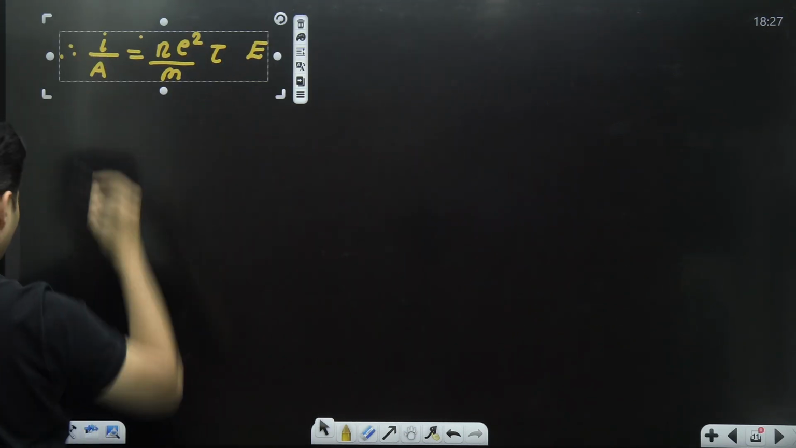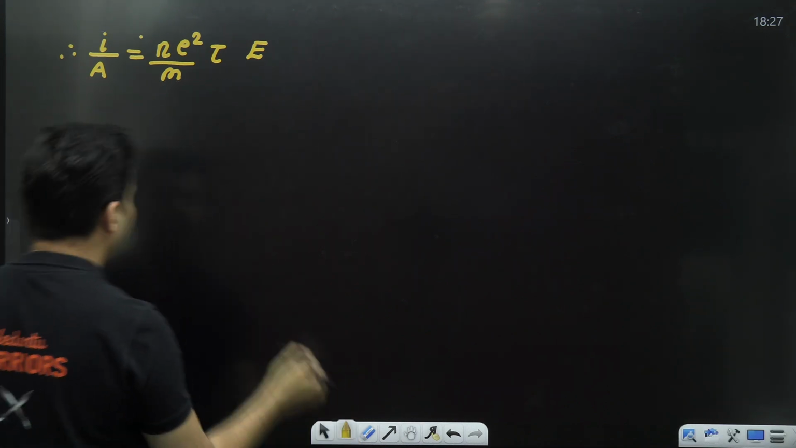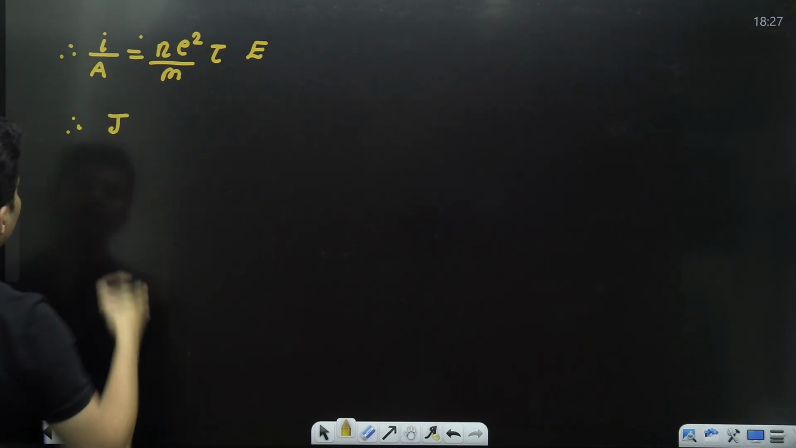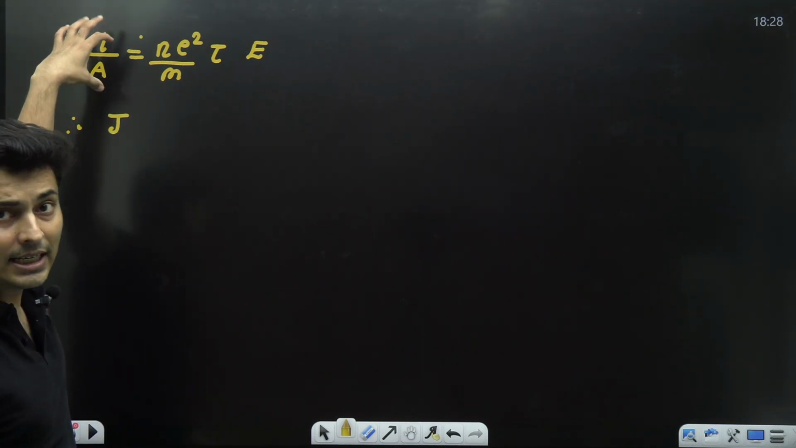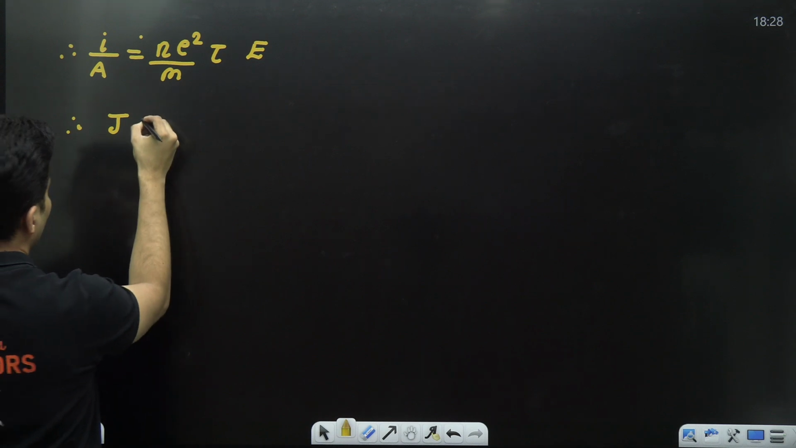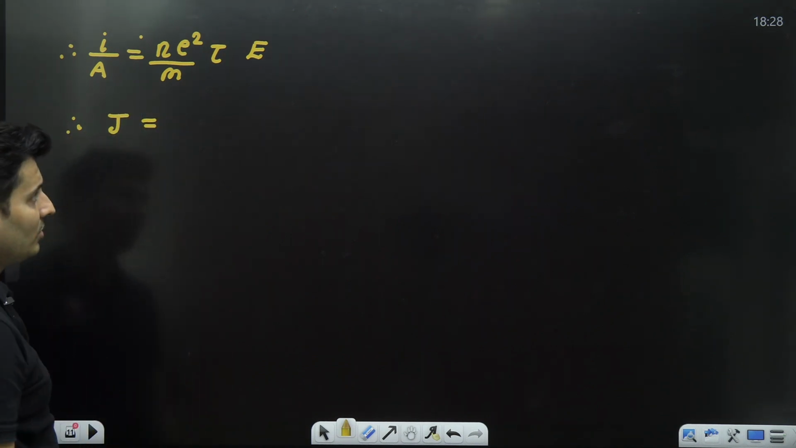I've just taken it over here. What is current per unit area? That is called current density, J. That is called current density, my dear students.